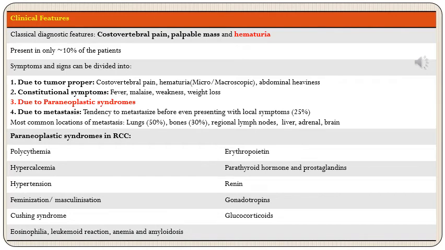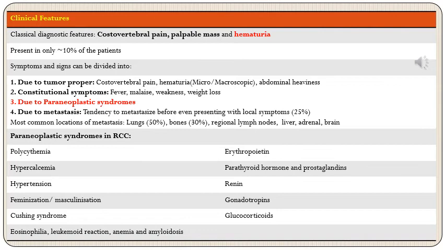RCC has the tendency to metastasize even before presenting with local symptoms at the site of development. So as many as 25% of the patients will present with symptoms at the time of presentation which are because of metastasis. The common sites of metastasis are lungs, bones, regional lymph nodes, liver, adrenal, and brain.